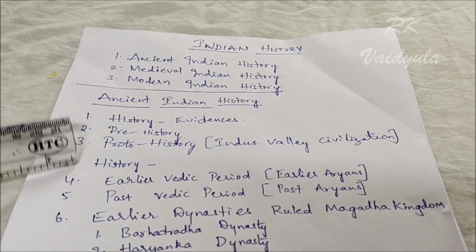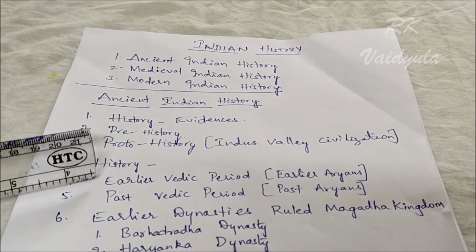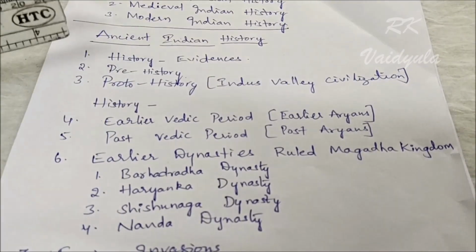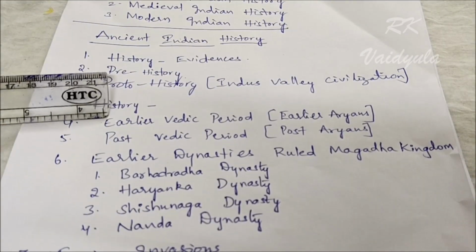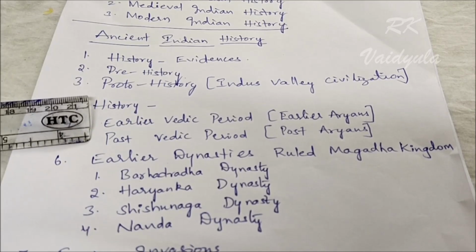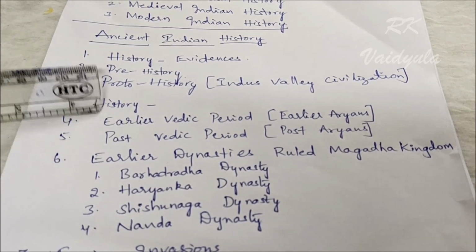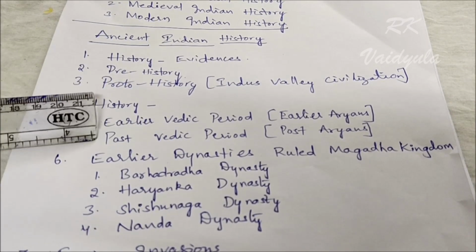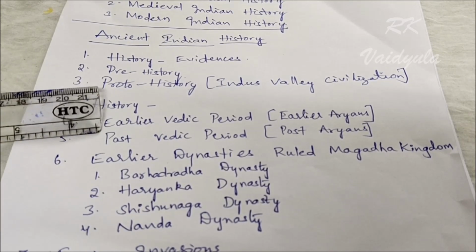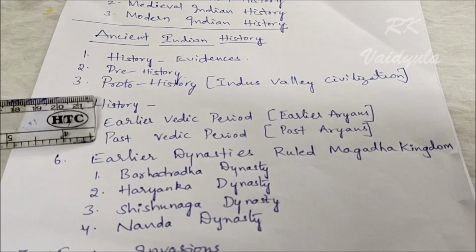Okay, so in history, first of all we discuss the earlier Vedic period or earlier Aryans. The first Aryans we discuss here. After that we discuss the post-Vedic period, post-Aryans. Both of them belong to the Vedas, the Vedic periods. And what were the books written by them? Not written, discussed by them, we discuss here.